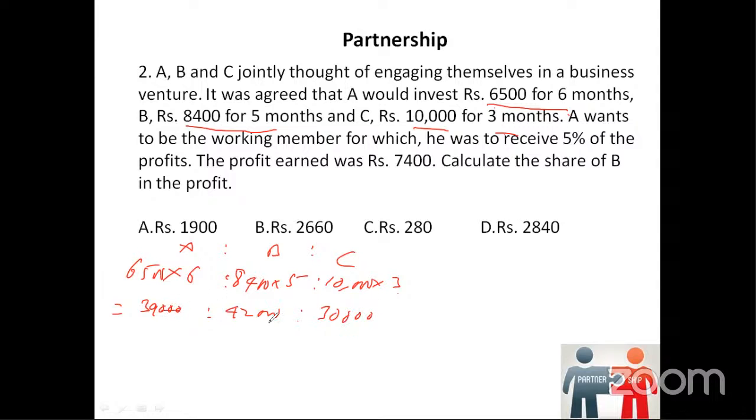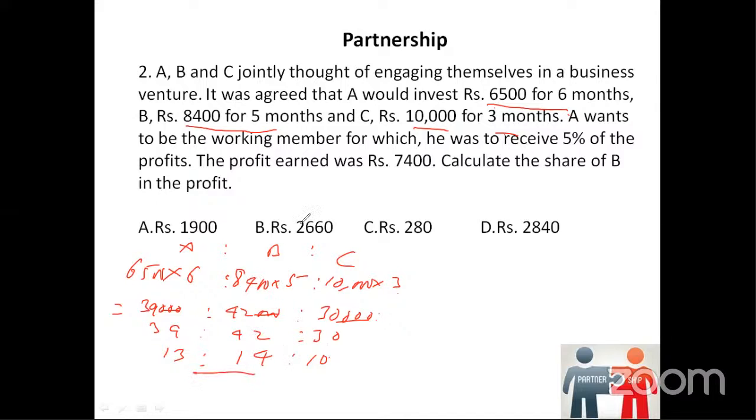Since we have these 3 zeros common, we can ignore them. So we will have 39, 42, 30. And we should try to see if these can be divided further. If you see, they can be divided by 3. So it becomes 13, 14, and 10. So these are the ratios.